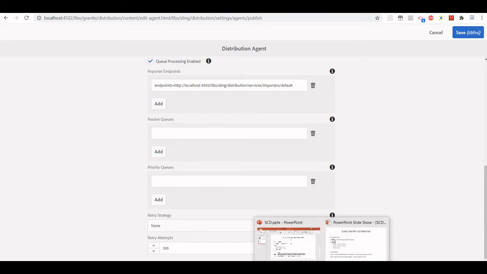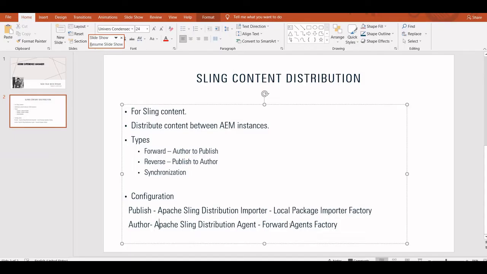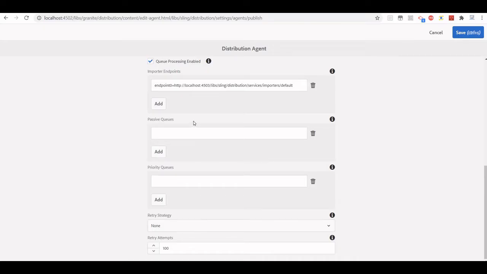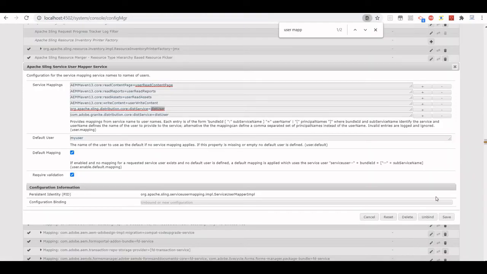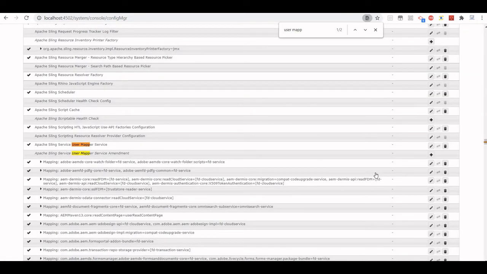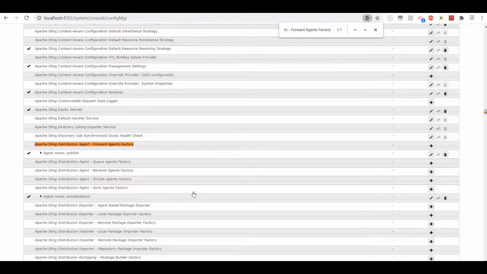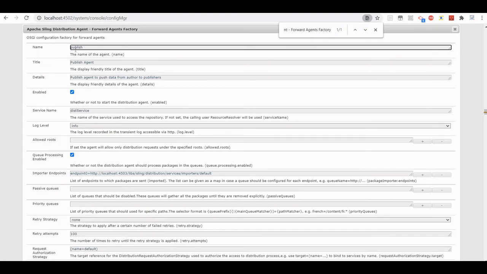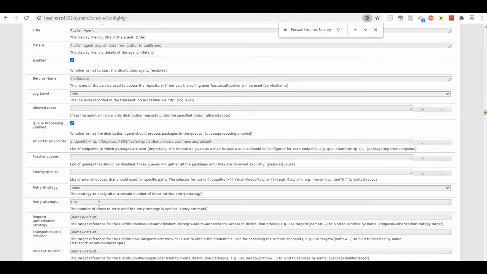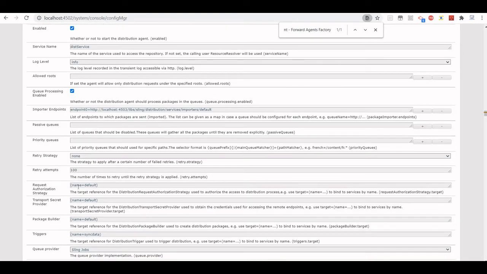Another option is, like I said, in author we have this configuration. So one way is we save this configuration using this console, which is a better way because this is a UI, so we can easily update it. Now here also, using the Felix console, we can do the same thing. If you notice, the same thing is coming here as well. A few things are extra here and we will talk about them, like what this trigger is, etc.